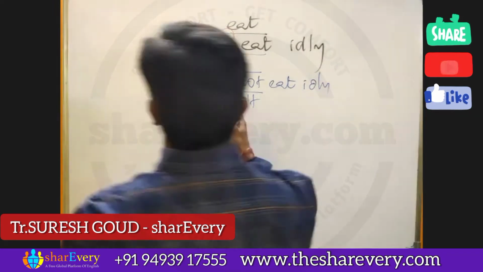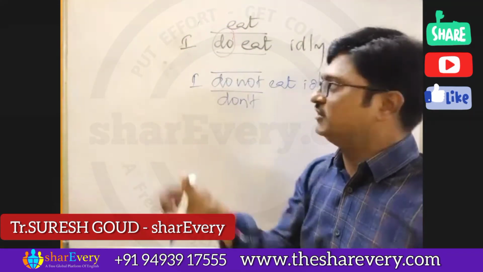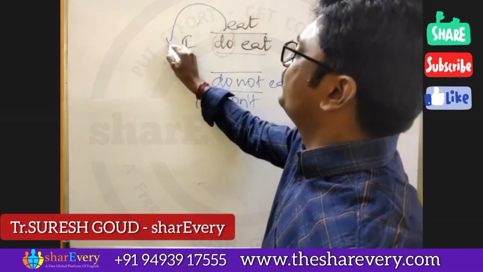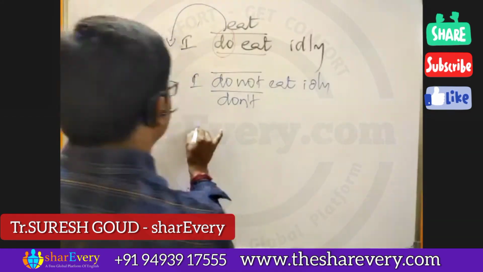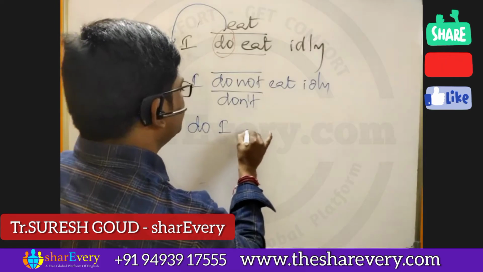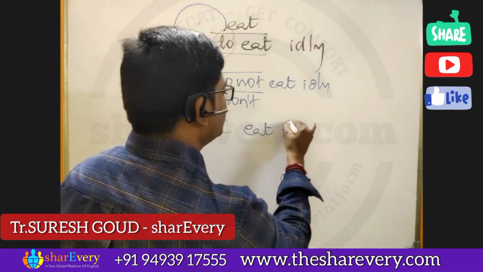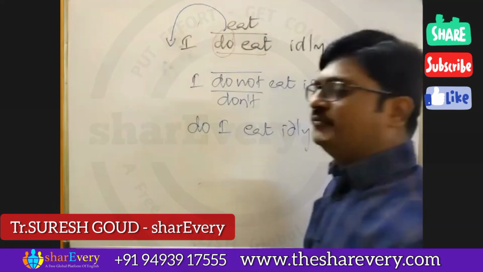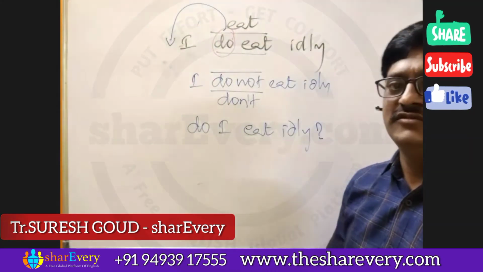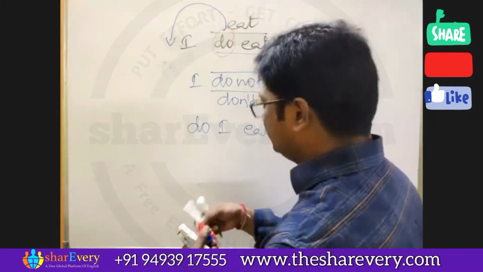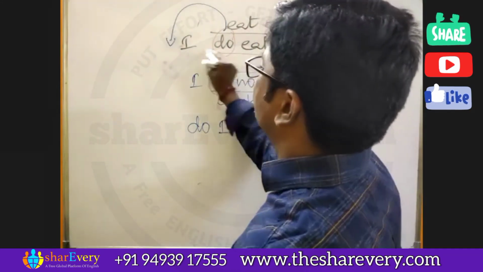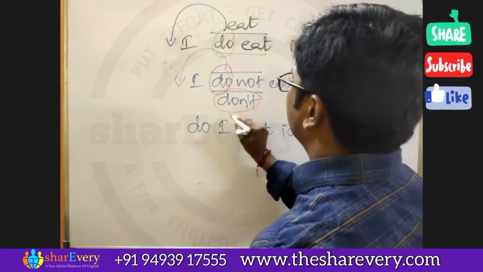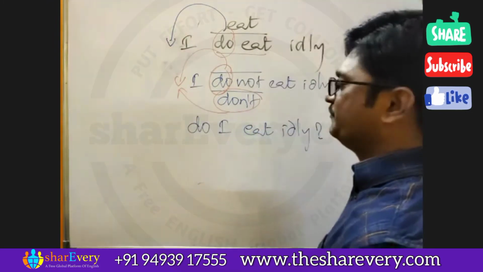Sir, if I want to make this sentence interrogative, I need the same weapon. I just need to bring the same weapon in front of the subject. Do I eat idli? If I want to make a negative interrogative, I have the same weapon here.